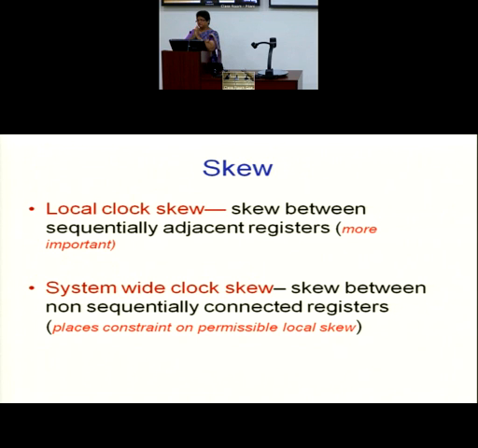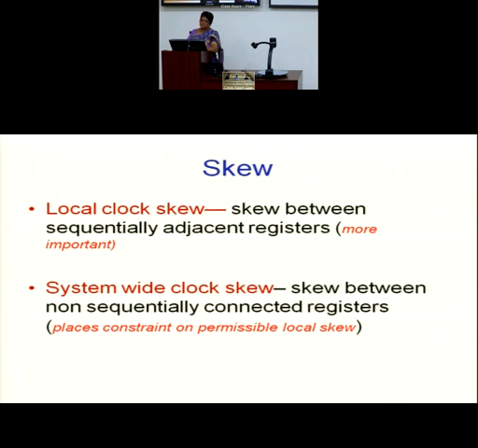But two blocks which are very close to each other are communicating with each other. Then the data transfer should be correct. And then the two blocks should have the clock edge arrival at the same instant of time. So local skew is what is really most important. Does that mean global skew is not important?